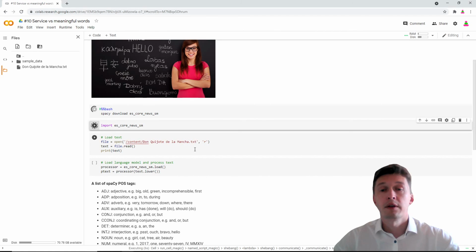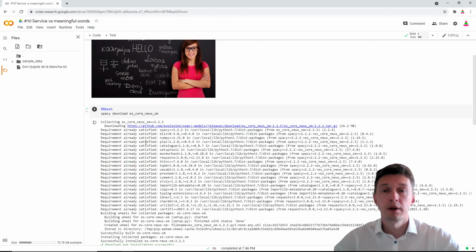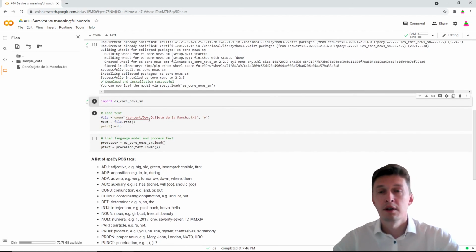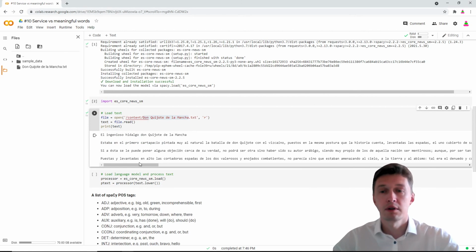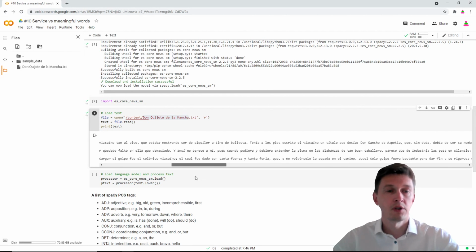And the text we have will be a classic one, a chapter from the Don Quixote book by Miguel de Cervantes. Let's open the file and read from it. You see? El ingenioso hidalgo Don Quixote de la Mancha. It's just one chapter.